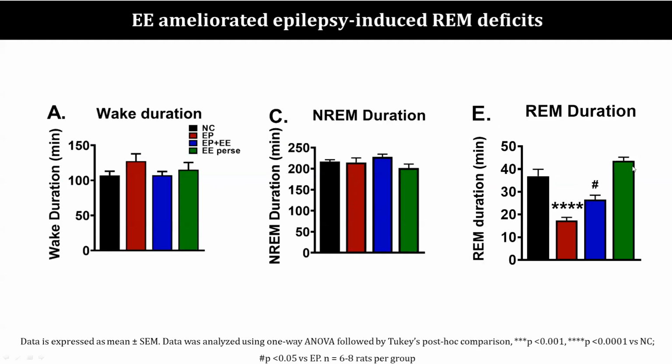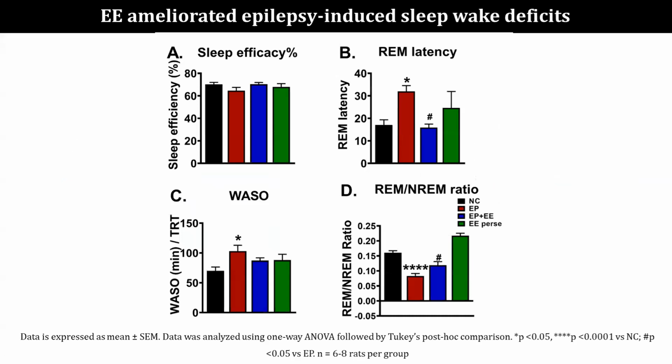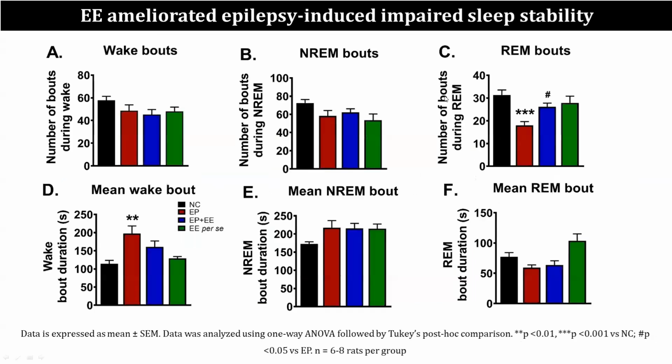And we found that the REM, which was significantly decreased in epileptic animals, was reversed following EE. In addition to enhancing the REM duration, it also decreased the REM latency. In addition to this, the REM bouts, which were also decreased in epileptic animals, were reversed following EE.